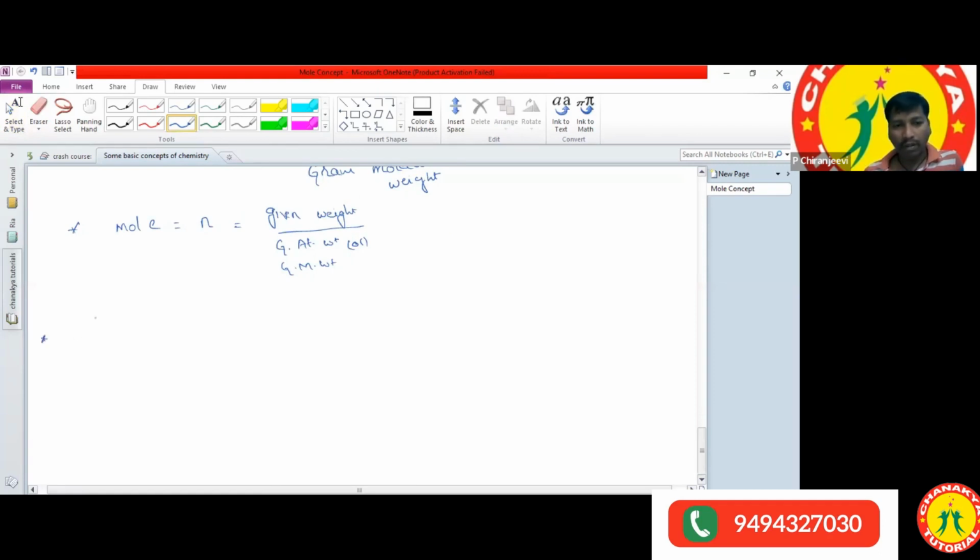One question. You already have the formula. The number of moles can be calculated using n is equal to given weight by gram molecular weight. I will ask 2-3 questions here.